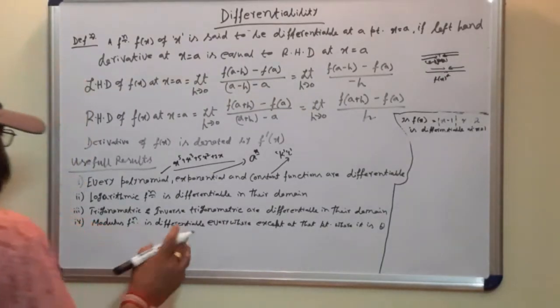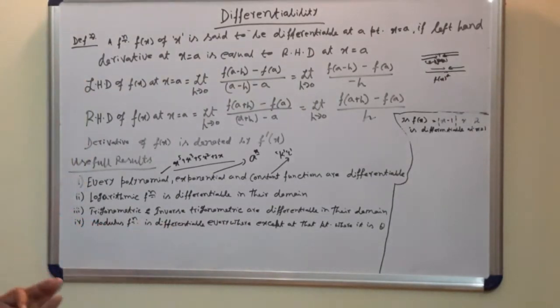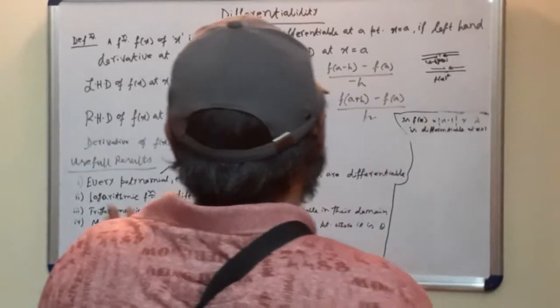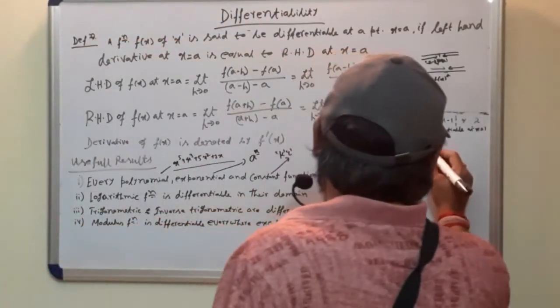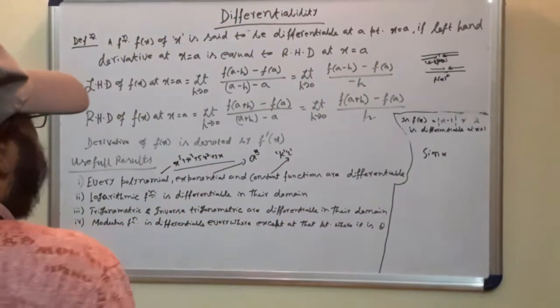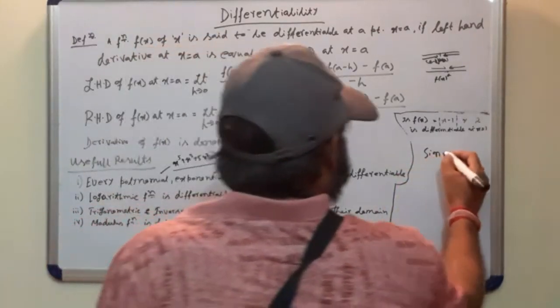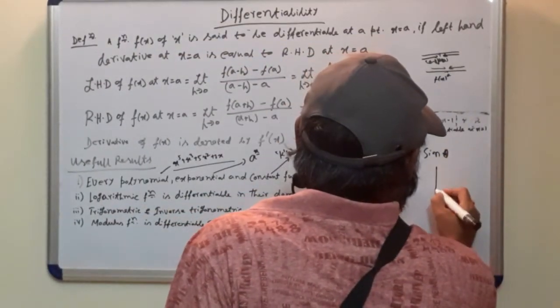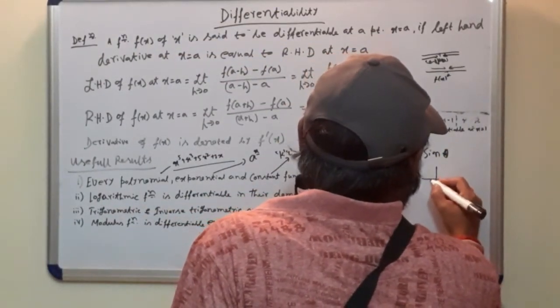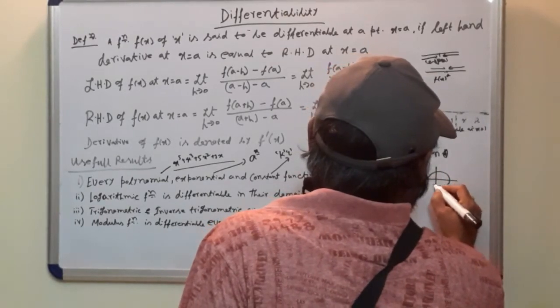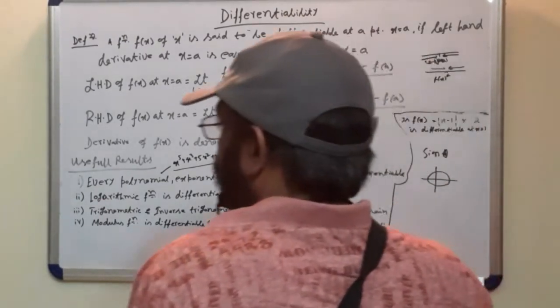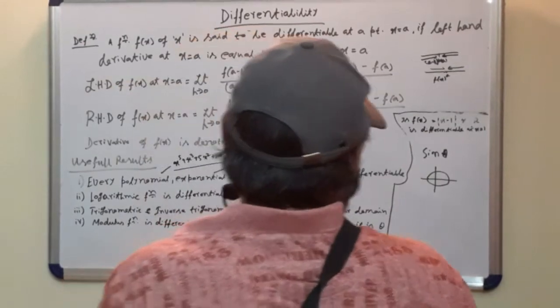Why am I writing domain each and every time? Take a trigonometrical function, say sin x. Now for that particular sin x or sin theta, the value of theta is 0 degree to 360 degree. You are not in a position to go beyond that.